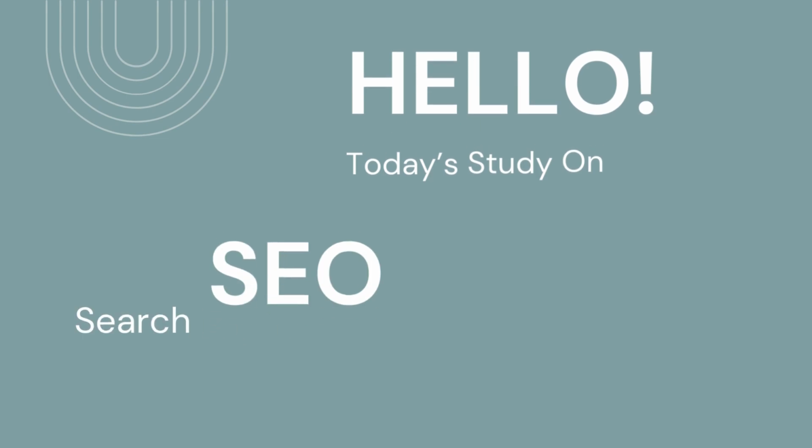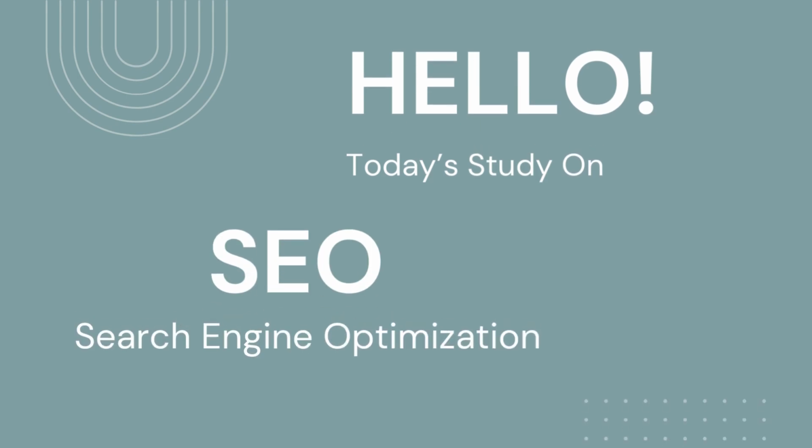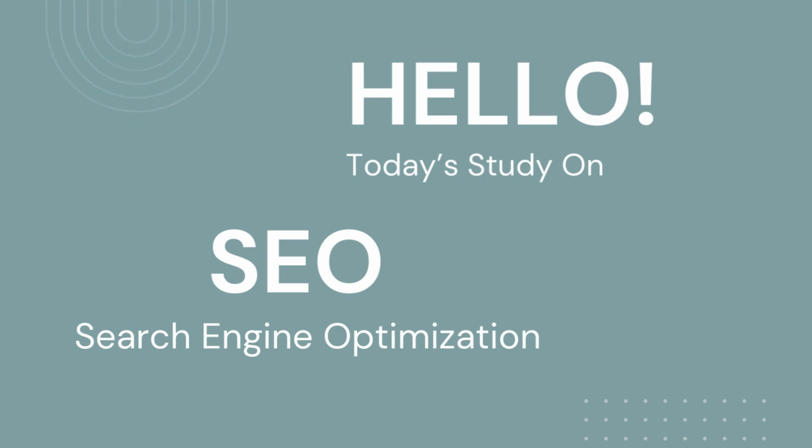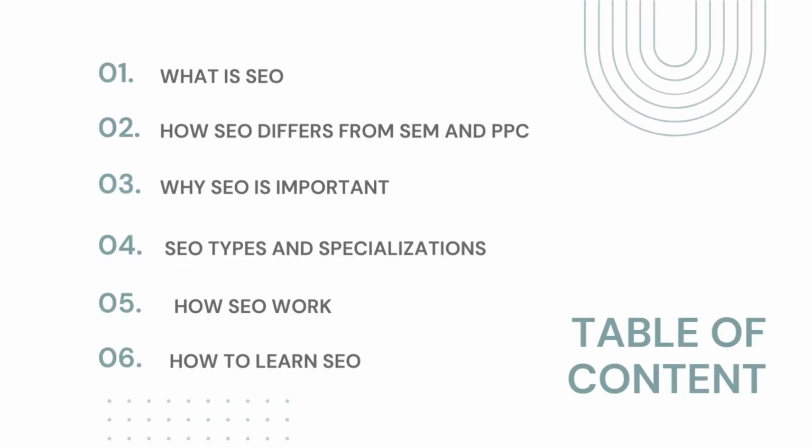Hello. Today's study on SEO, Search Engine Optimization. Table of Contents: 1. What is SEO, 2. How SEO differs from SEM and PPC, 3. Why SEO is important, 4. SEO types and specializations, 5. How SEO works, 6. How to learn SEO.